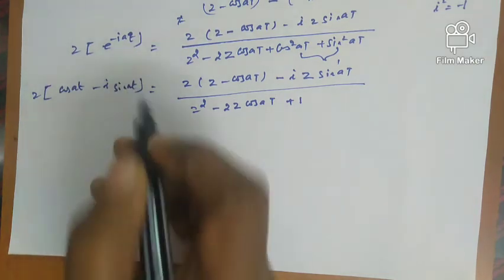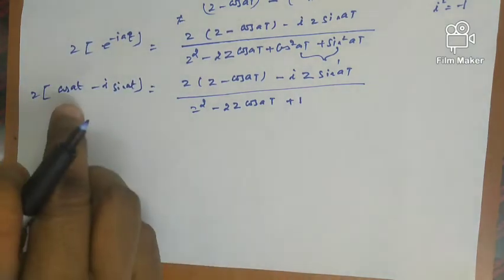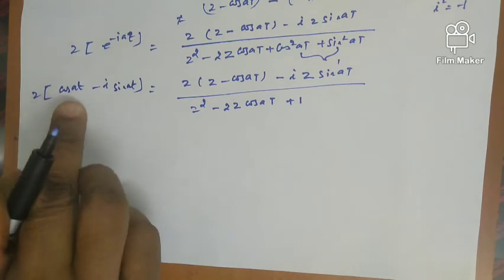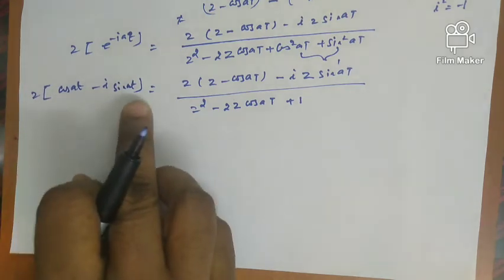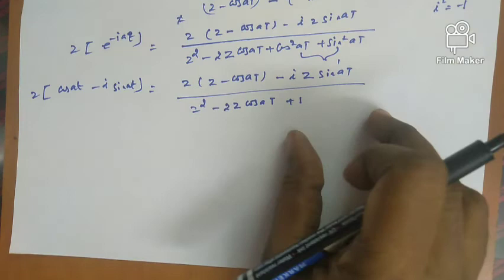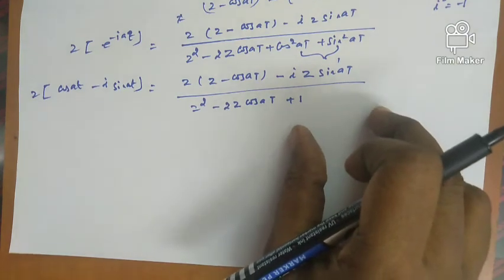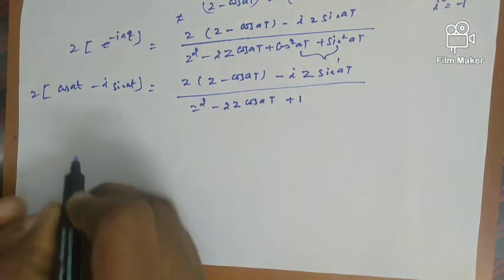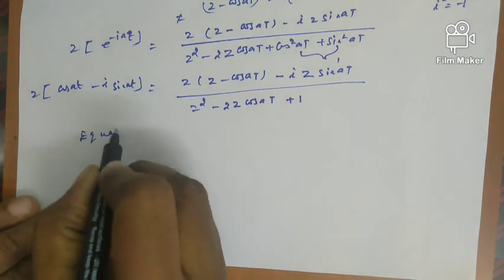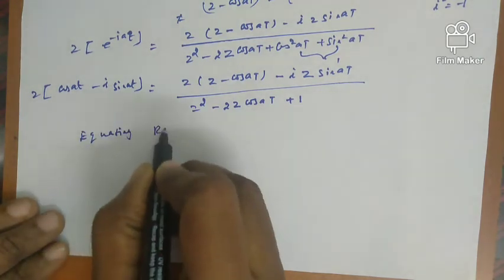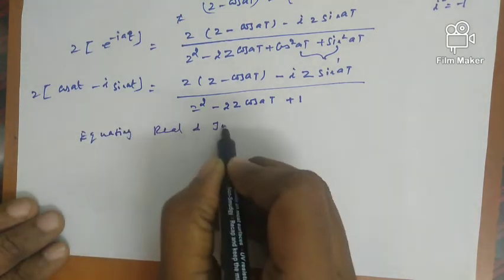So when we are equating our real and imaginary parts, in the left hand side we get Z of cos a t as the real part and Z of sin a t as the imaginary part. So according to that we can get the answer in the right hand side. So what is the next step? Equating real and imaginary parts on both sides.